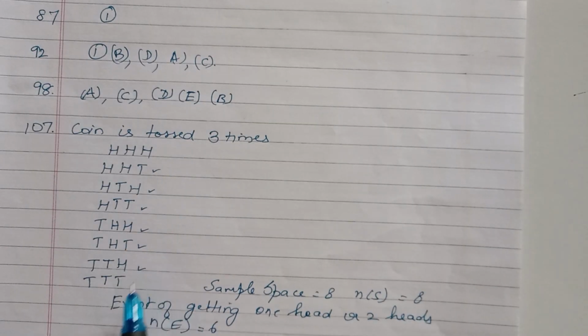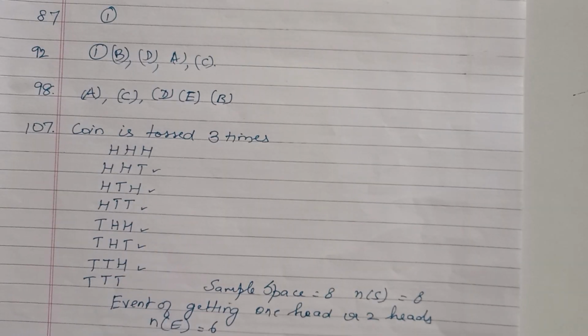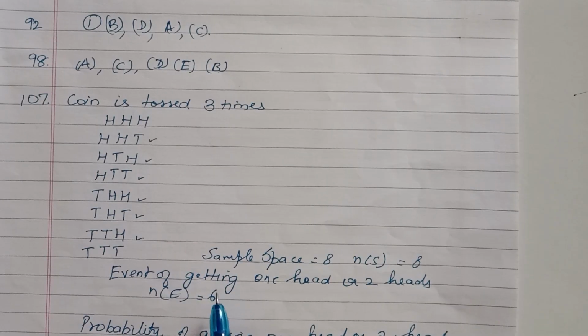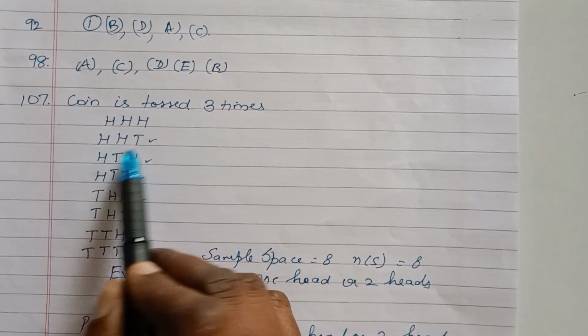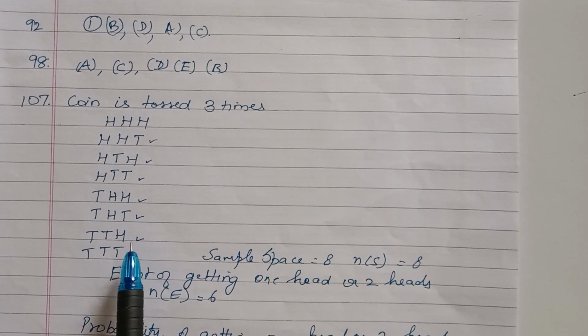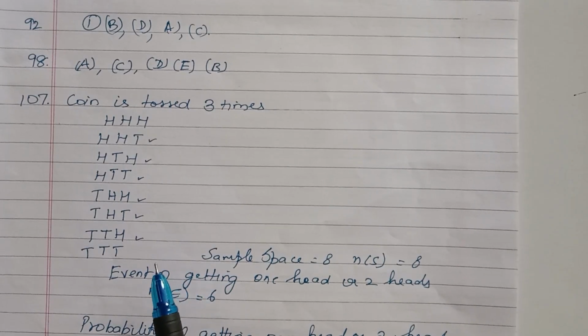So here you find that the sample space, that is the total number of possibilities, is 8. 1, 2, 3, 4, 5, 6, 7, 8. So the sample space is 8. Now they are asking what is the probability of getting one head or two heads. So among these, what is the favorable event, that is, you have to get one head or two heads. From this you have 3 heads, so this one doesn't count, this has 2 heads, this is one head, this is 2 heads, then one head, then one head. So the event of getting one head or two heads is 6. So the number of events is 6.